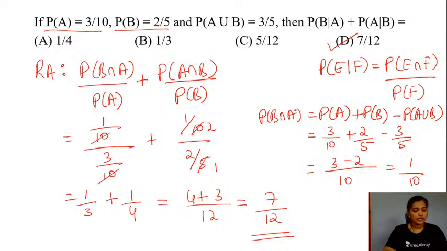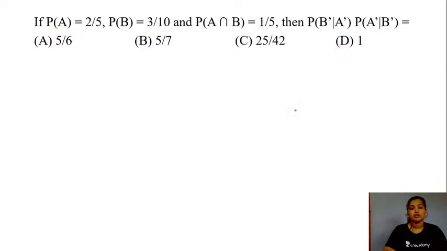Right then, let's proceed with the next question. So here you have your next question now, students. Probability of your event A is 2 by 5. Probability of your event B is 3 by 10. Probability of your event A and B is equal to 1 by 5. So what is the probability of your event B complement given your event A complement, into probability of A complement given your event B complement?